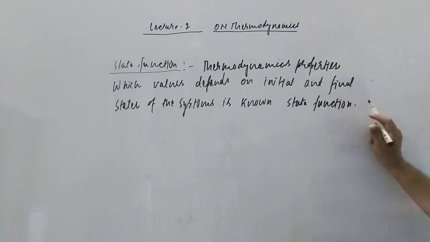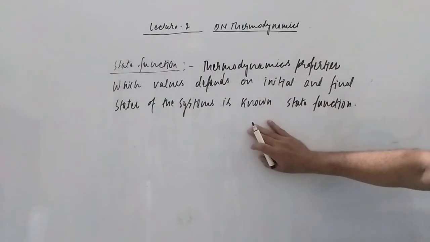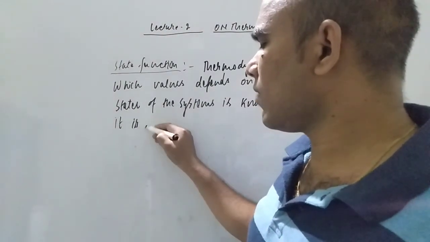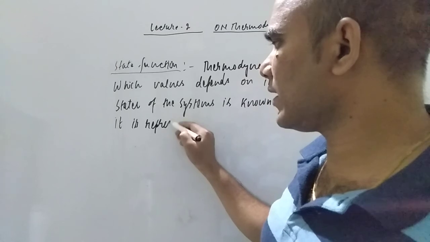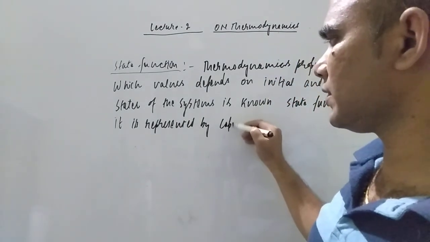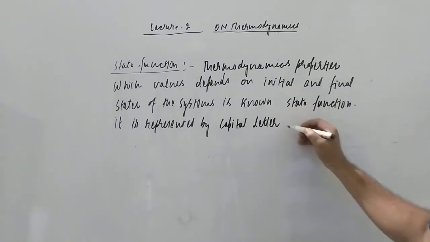State functions are also thermodynamic properties, but their value depends on the initial and final states of the system. They are represented by capital letters.